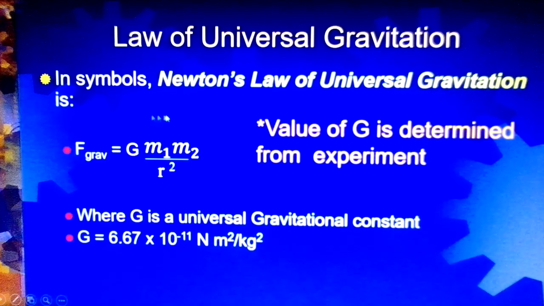Now we want to produce the formula. From the relationship we put an equal sign, then we must put in the constant. The constant here is G, capital G. The value of G is determined from experiment, and it is also known as the universal gravitational constant. The value is 6.67 times 10 to the power of negative 11 newton meter squared per kilogram squared.